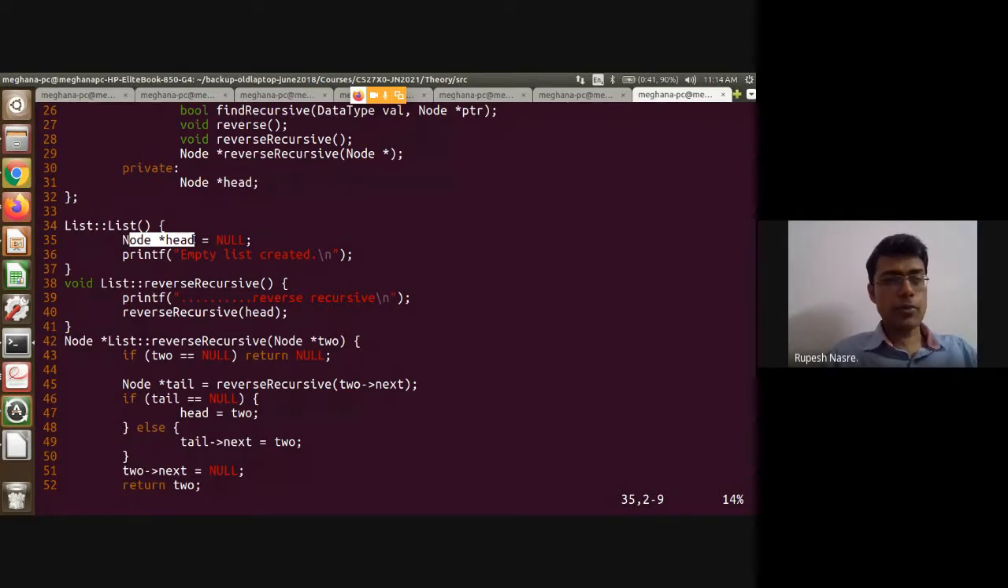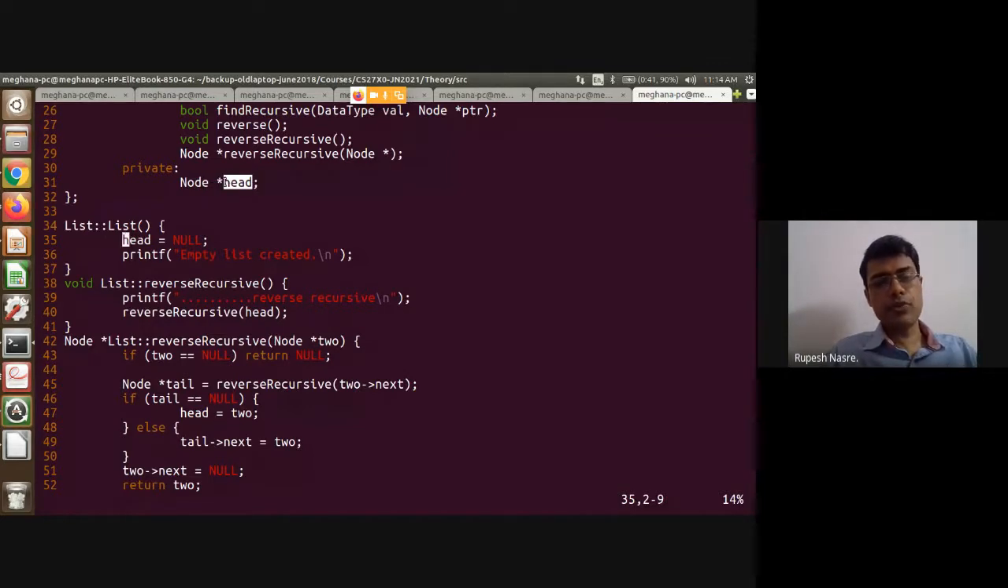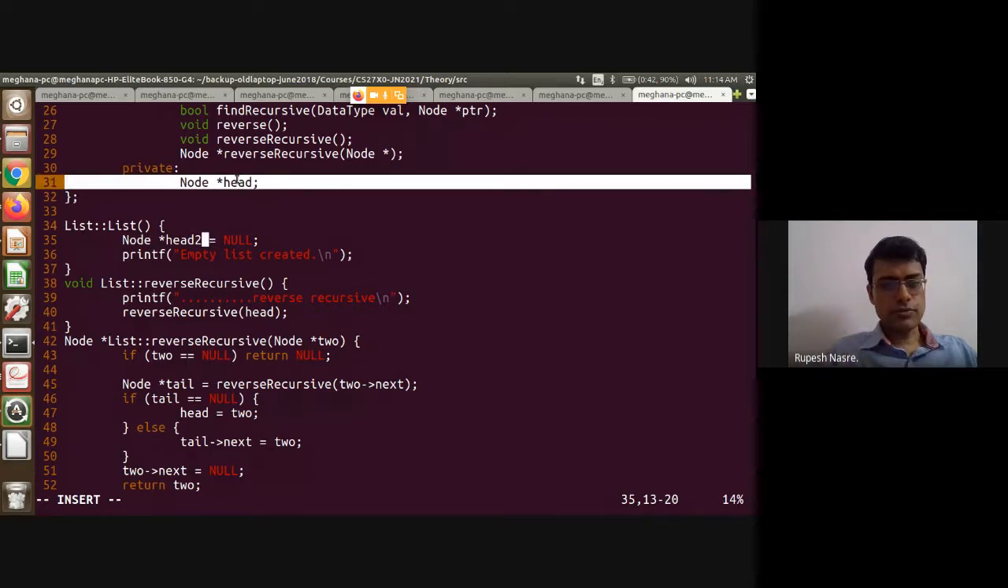So that will not serve our purpose, because after the list constructor function is over, this head on line number 35 is gone. We would like to set this variable to null, so that when I insert elements or print it, at that time this head is the one which is going to get used. So if I do this, it is almost like setting some other variable head2 to null, and this variable is not set to null at all. This will cause problems.